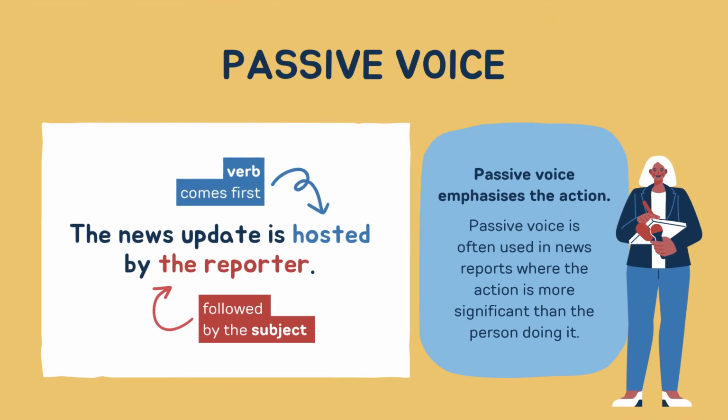But passive voice emphasizes the action. Passive voice is often used in news reports where the action is more significant than the person doing it. Here you can see: the news update is hosted by the reporter. So the object comes first in passive voice, followed by the verb.